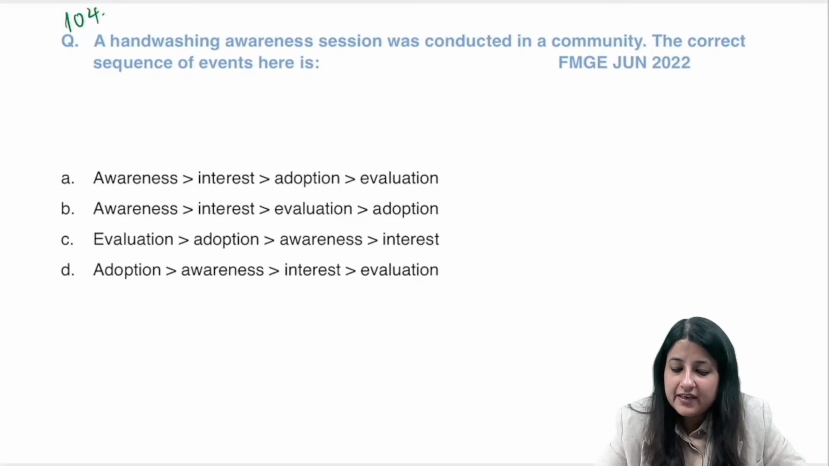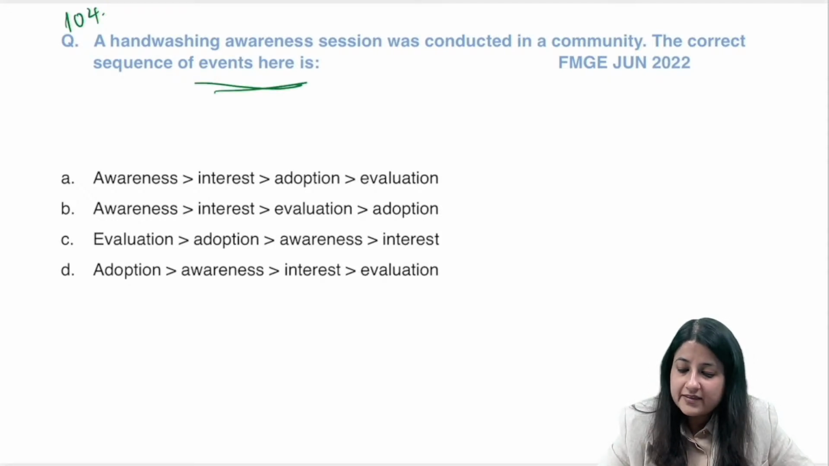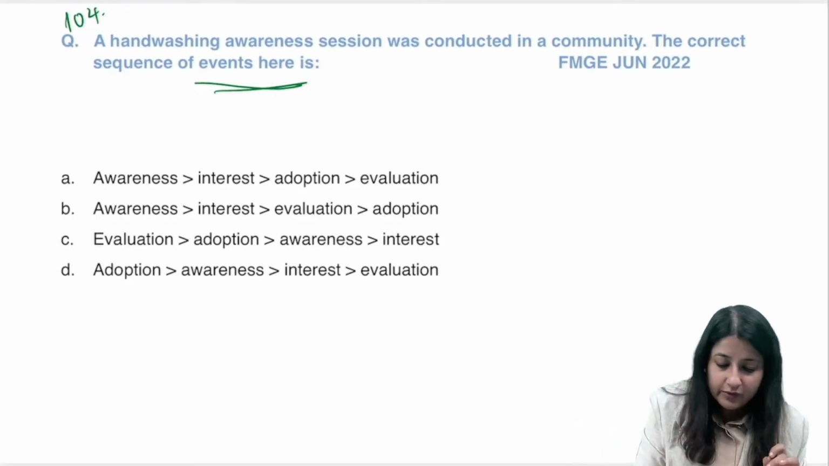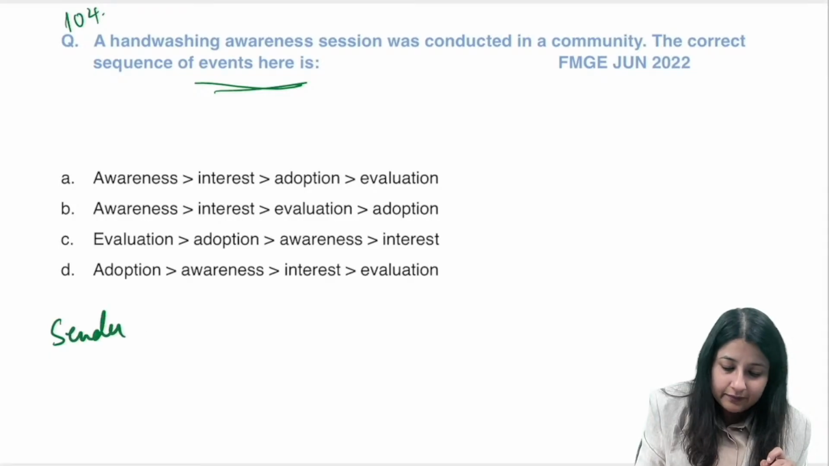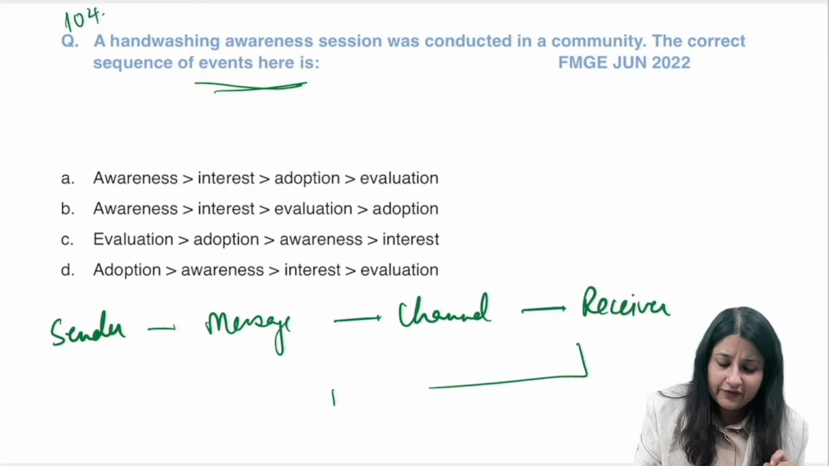A hand washing awareness session was conducted in a community. The correct sequence of events here is, what is it? Hand washing sequence. Now let us see a few questions on health, education and communication. Very good, guys. So see, you have a communication cycle. There is a sender who frames a message. Okay, then you have a proper channel. Okay, and it goes to the receiver. Now receiver is the audience, इससे feedback लेता है.